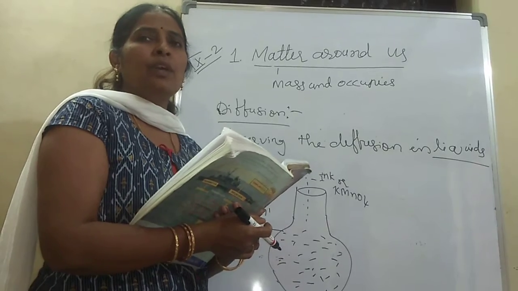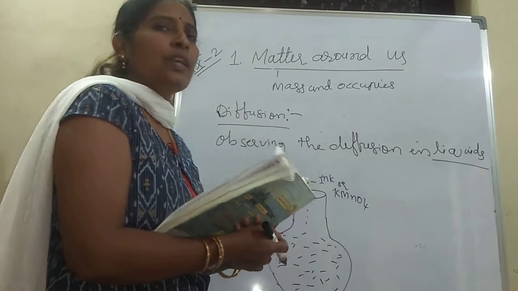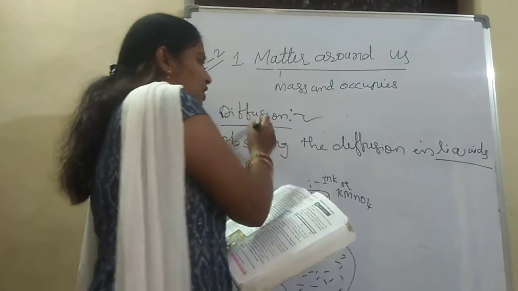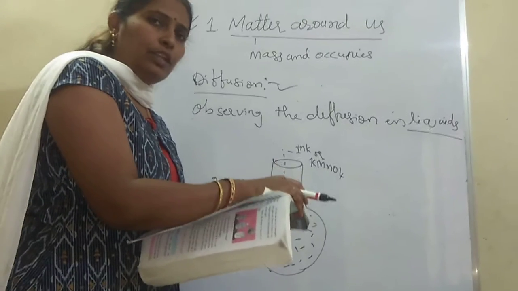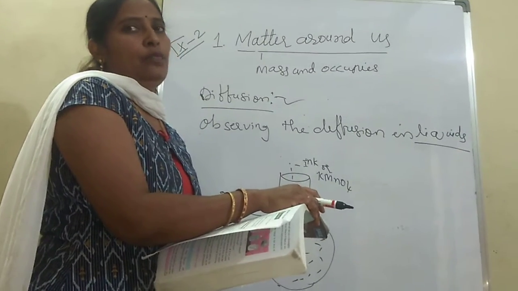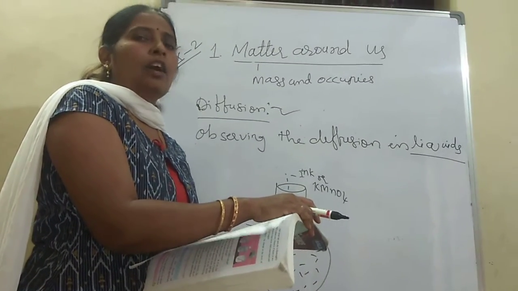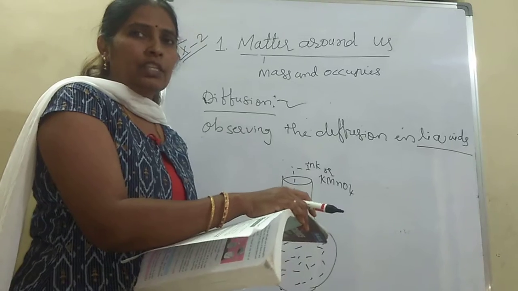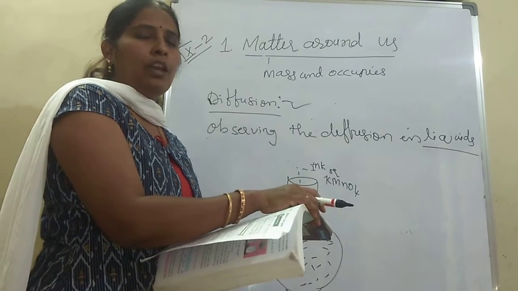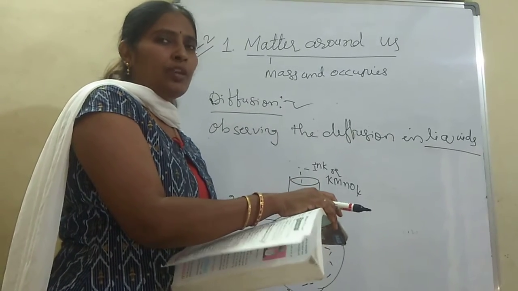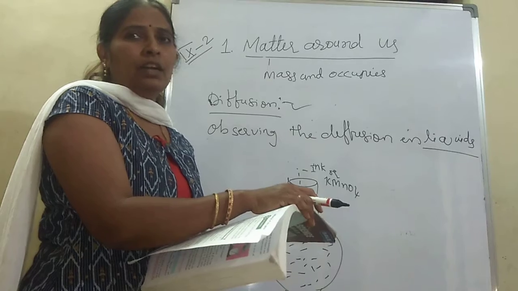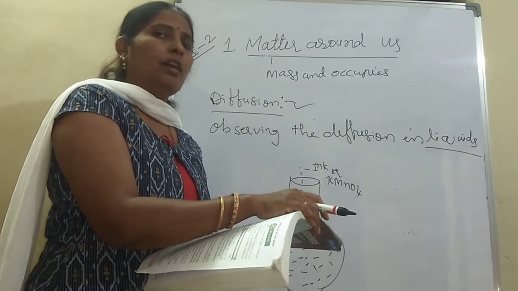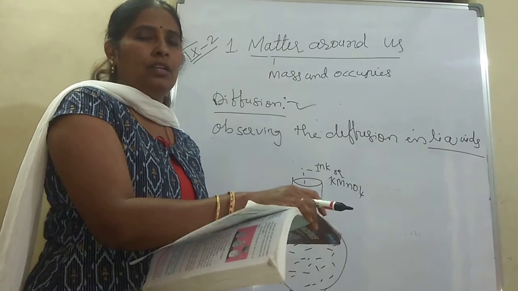Moving or spreading from one place to another place is known as which property? Diffusion. So diffusion occurs in liquids. Once again, observing the diffusion in liquids: take a 250 ml measuring jar or round bottom flask and fill it with water. Add ink or potassium permanganate solution.